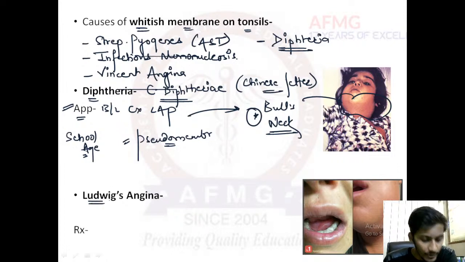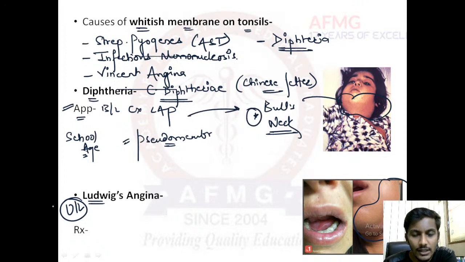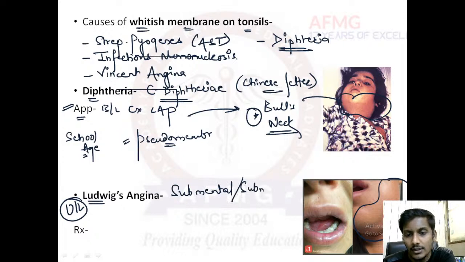Then if we talk about Ludwig's angina, just to differentiate how it looks. Please remember, Ludwig's angina also presents with neck swelling. This is the neck swelling of Ludwig's angina. But usually it is a submental or submandibular swelling and mainly unilateral. So first, it is usually a unilateral swelling, and second, it is a submental or submandibular swelling.